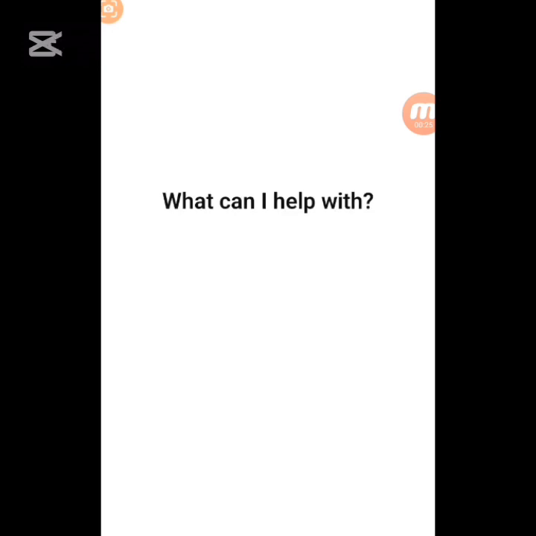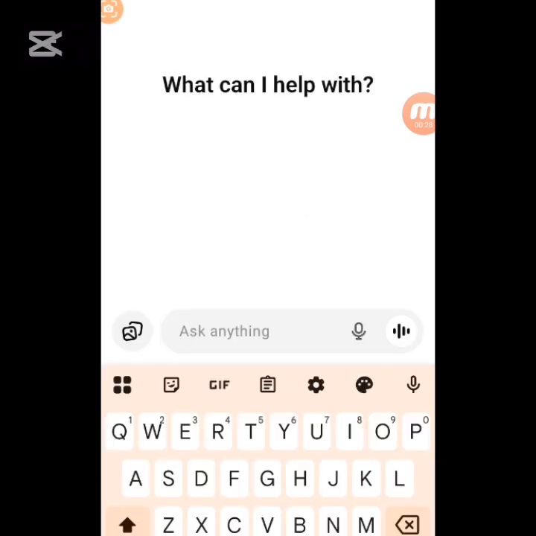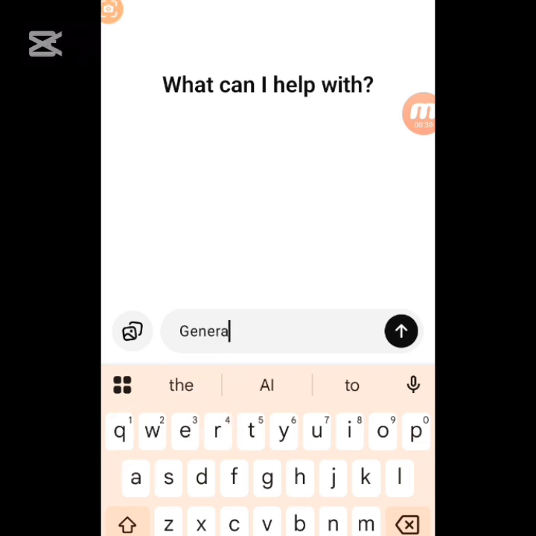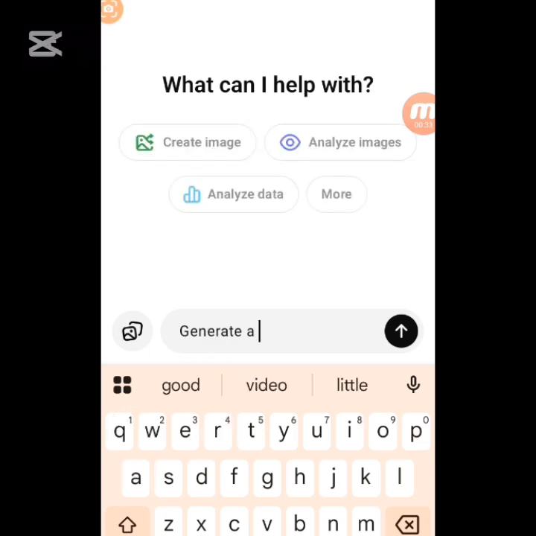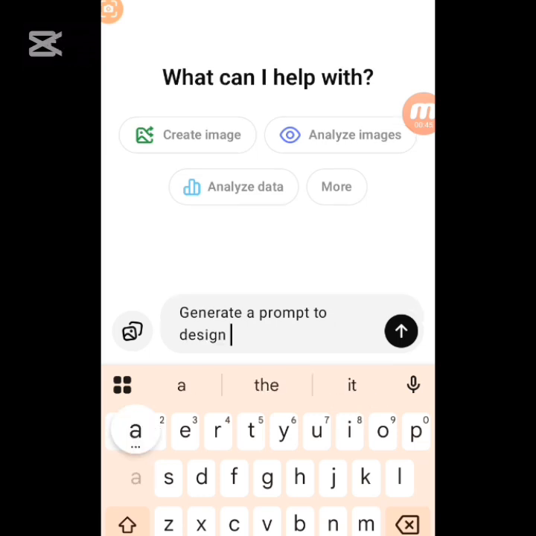So I'm going to tell ChatGPT, okay, generate a prompt to design a billboard.